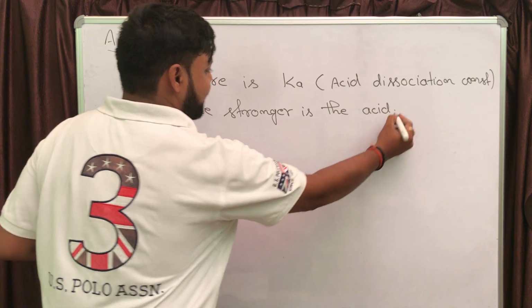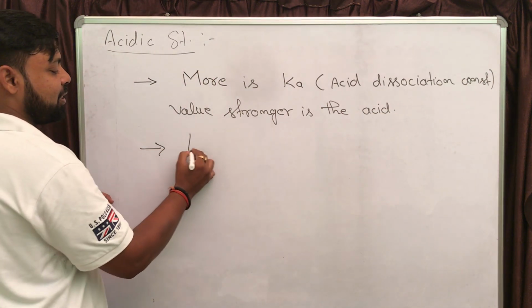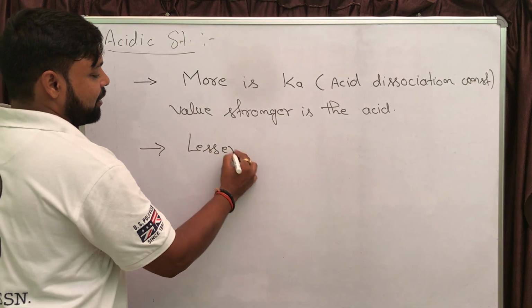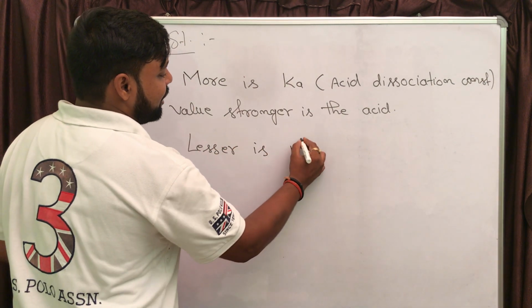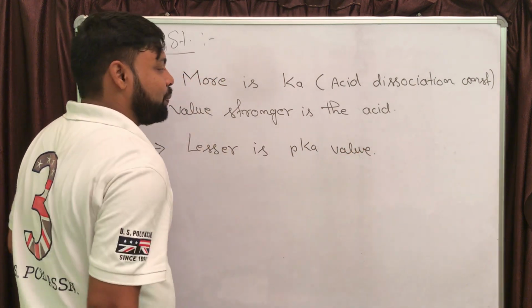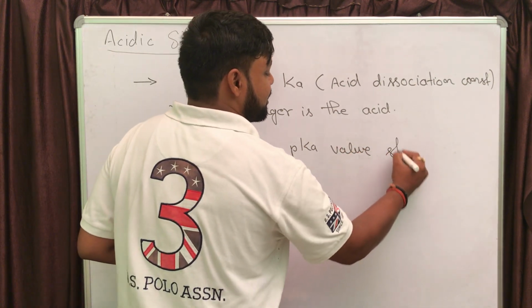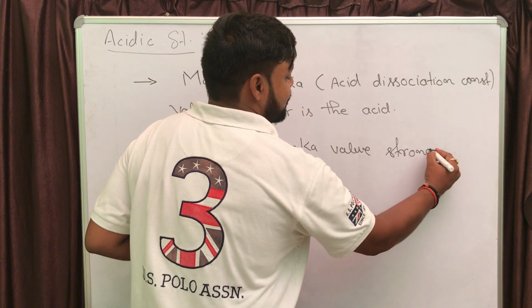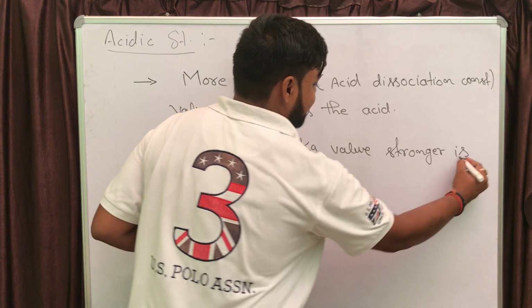Now second statement is lesser is pKa value, lesser is pKa value, is stronger is the acid.